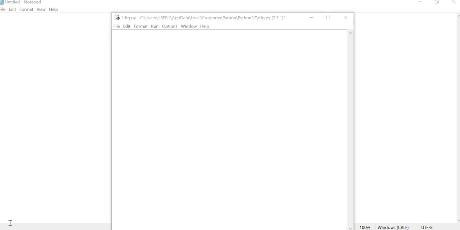We are going to see about the topic of the continue statement in Python. The continue statement does not terminate anything, but it continues with the next statement, the next iteration. It is used to skip the rest of the code inside the loop for the current iteration only. So we see an example for it.